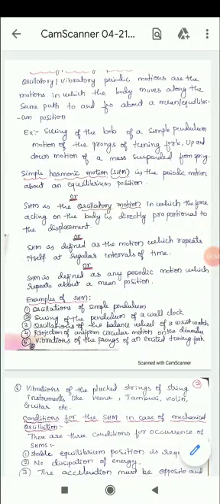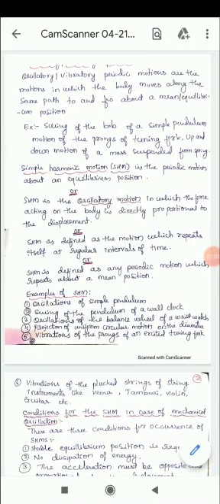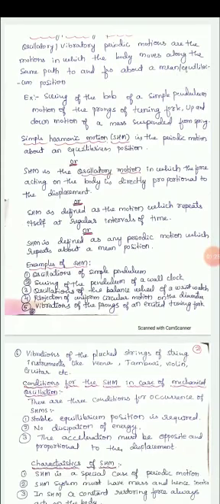So simple harmonic motion is the periodic motion about an equilibrium position. It is the motion in which the force acting on the body is directly proportional to the displacement. It is defined as the motion which repeats itself at regular intervals of time. It is defined as periodic motion which repeats about the mean position. An example for this is the oscillation of a simple pendulum.